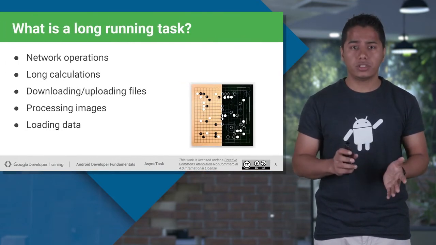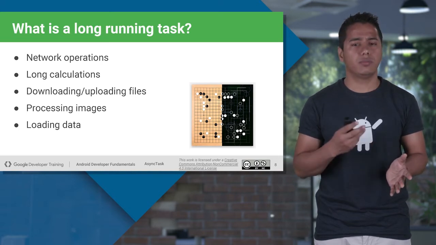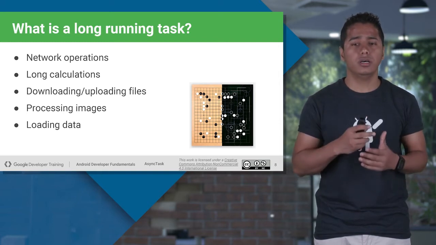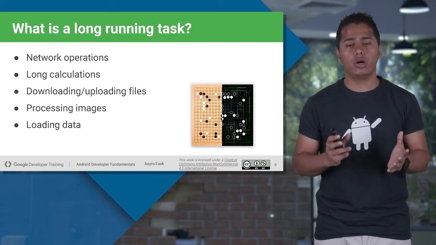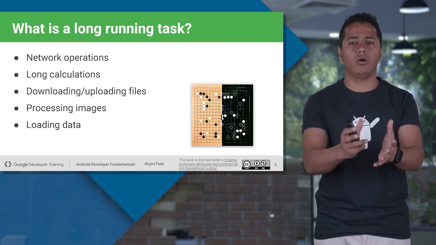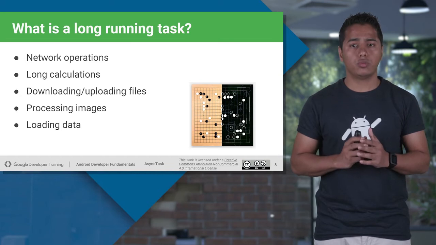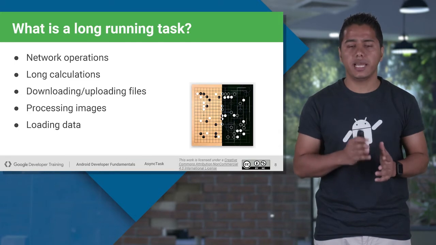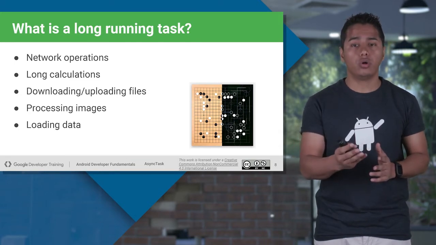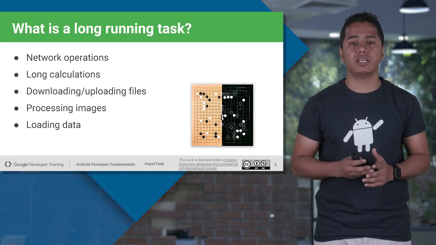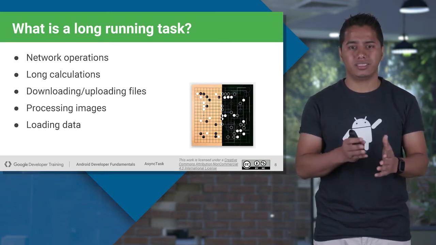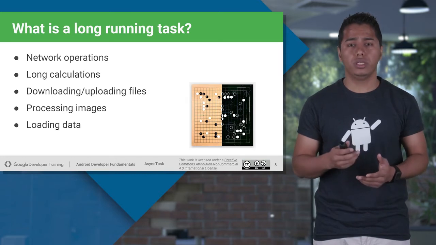Well, all the network operations, big calculations, downloading files, uploading files, loading data from the database or processing images, they all consider to be a long running process. Now, you do not want to put all these processes directly on your main thread. So you do not want to put the code of fetching the data from the internet inside your main thread, or you don't want to fetch the database, especially if it is a large database, millions of records you have to search out, and it can take time. At that point of time, you really don't want to put that code inside your main thread. So what's the way? What's the way to get around with this?